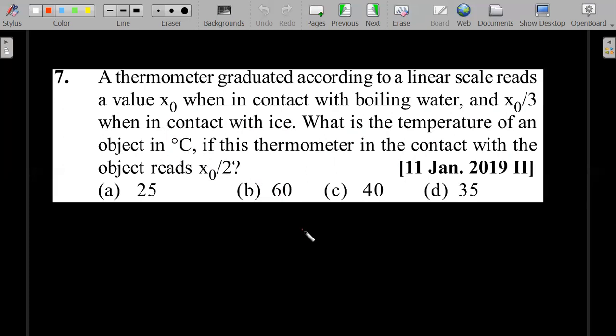Give it a try. I'll explain the concept behind linear thermometry and then we'll look at the solution. I hope you're giving it a try. Let's move forward. First, the concept. What is meant by the linear scale?